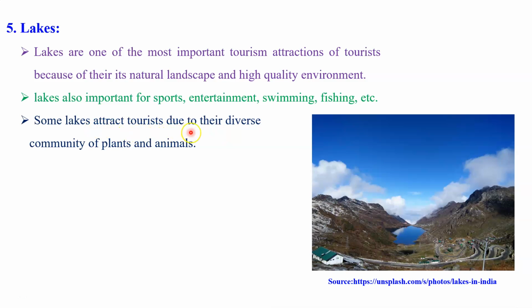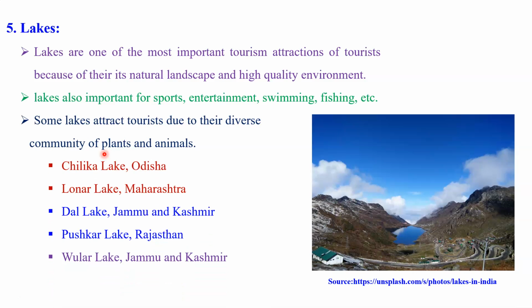Some lakes attract tourists due to their diverse community of plants and animals. I am especially talking about the Himalayan region, where many lakes are located, where not only the water but also the diverse community of plants and animals that we observe around these lakes attracts tourists on a large scale.